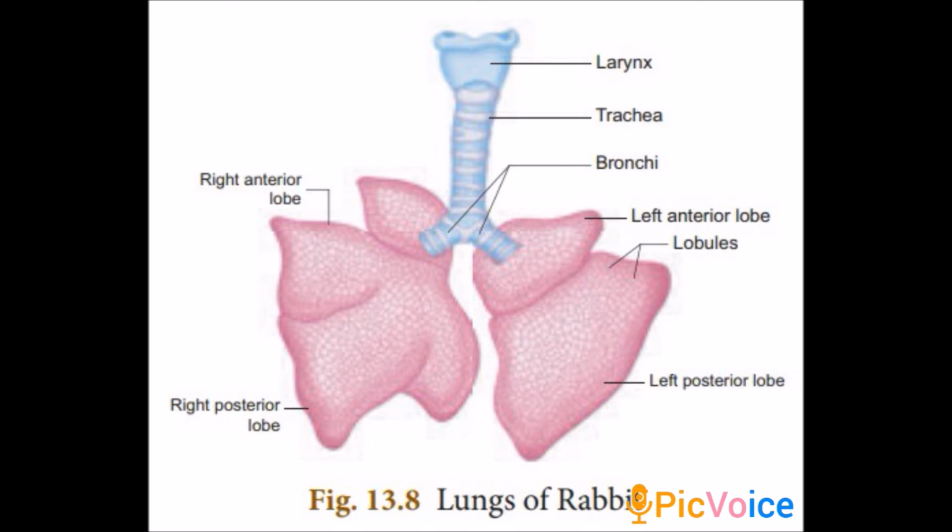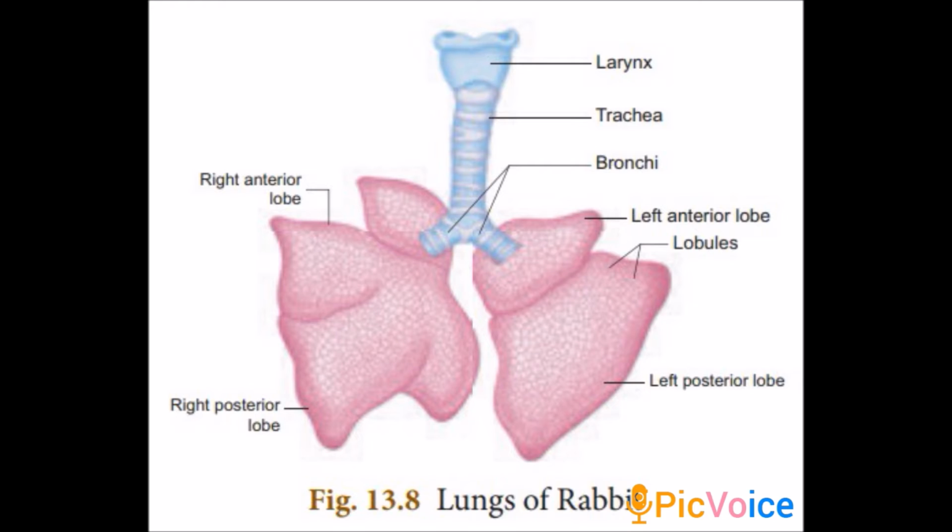Then how respiration takes place: the respiratory events consist of 2, one is inspiration, another one is expiration. Inspiration means the process by which we breathe in. Expiration means the process by which we breathe out. That is for allowing exchange of gases, oxygen and carbon dioxide.